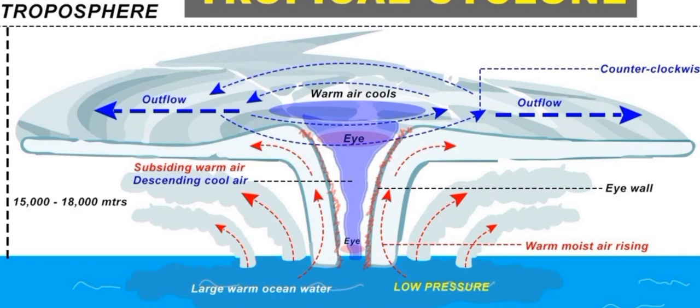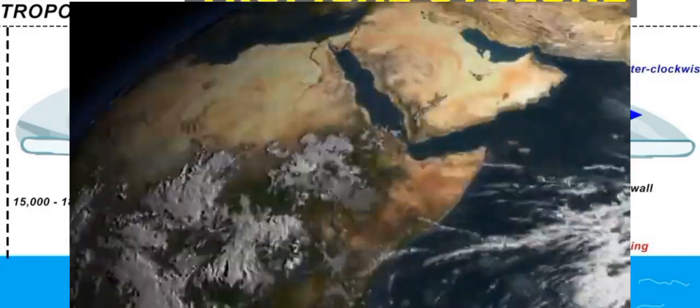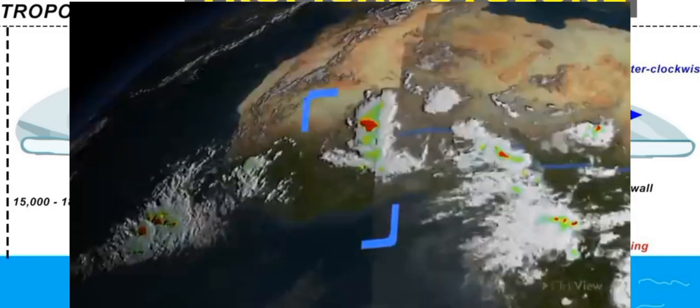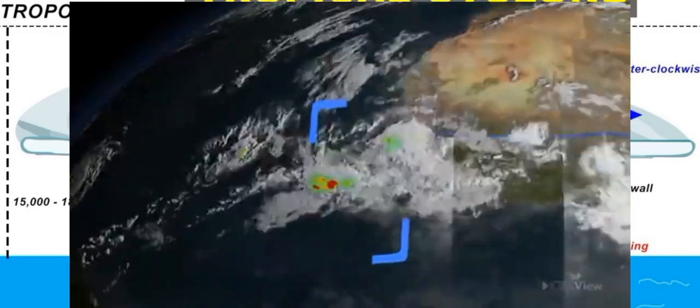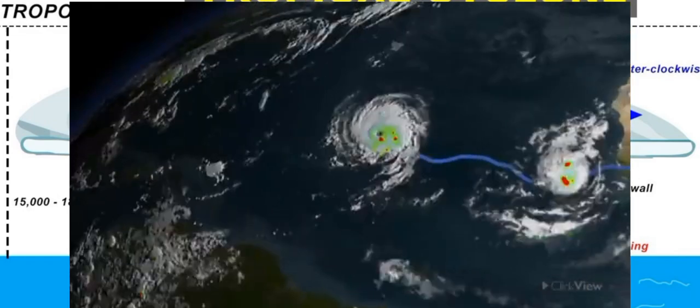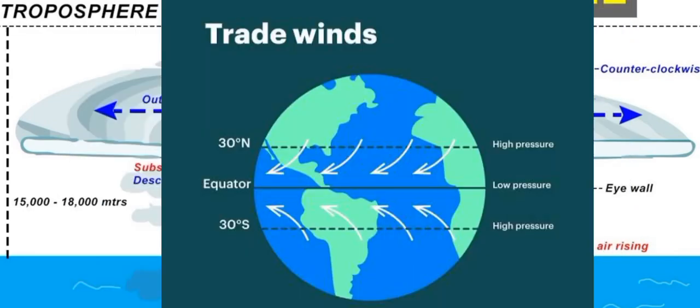Now, when our cyclone is ready, we can make it move. So, cyclones usually move under the influence of trade winds. So, our tropical cyclone would move under the influence of easterlies, which are also known as trade winds, and make landfall on the eastern coast of continents.